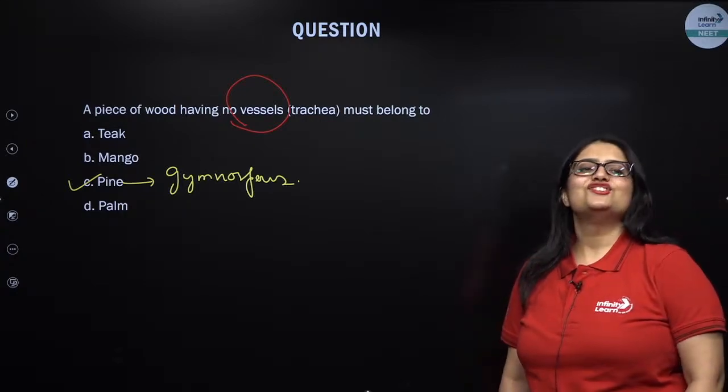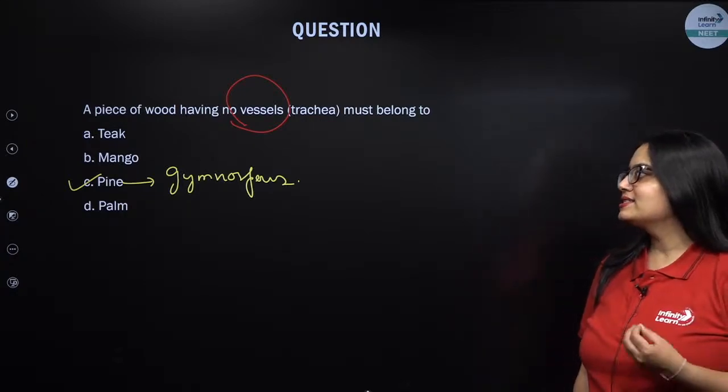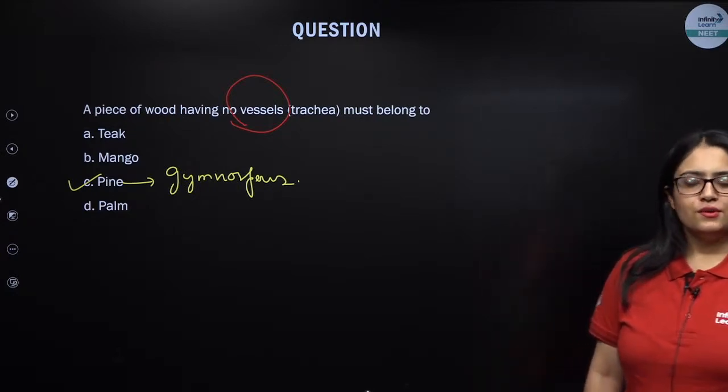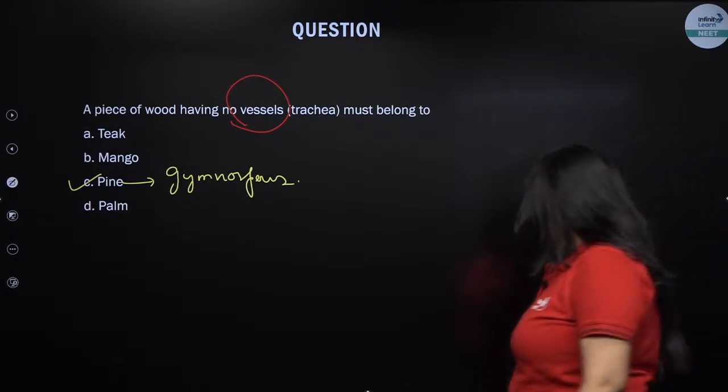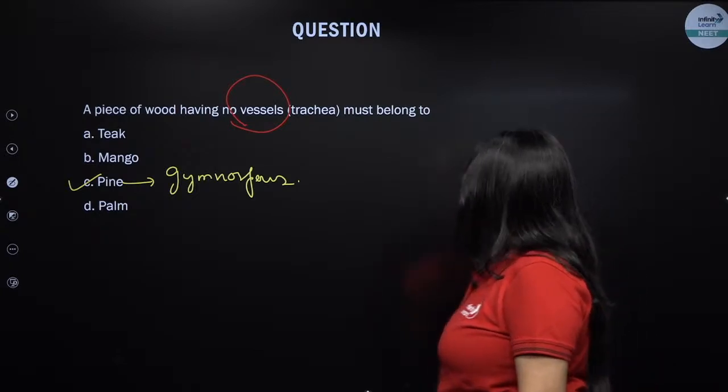Pine is a gymnospermic plant, my dear. If you do not know, please note it from now.